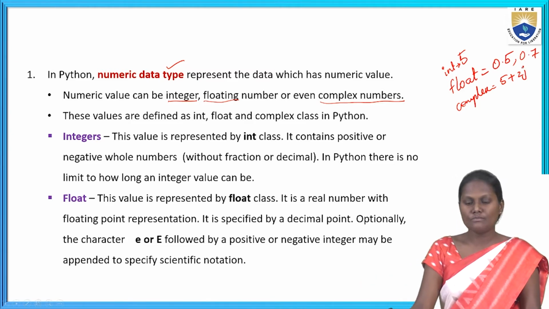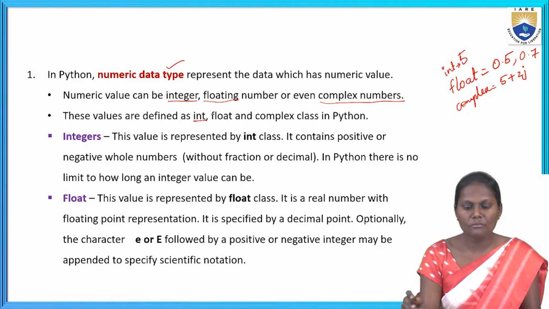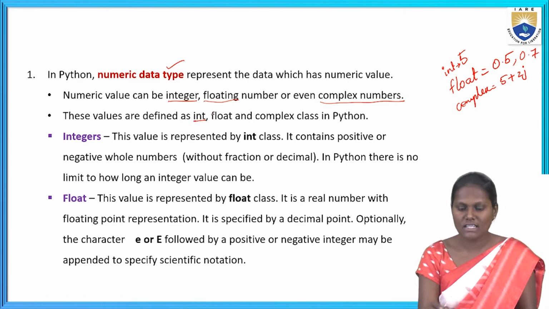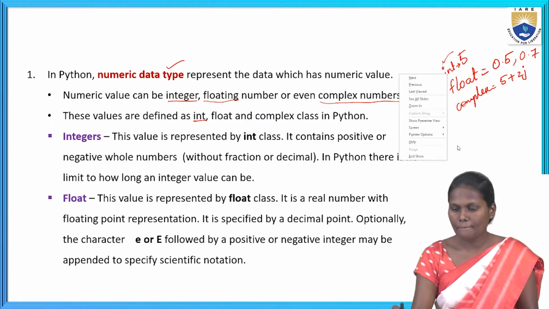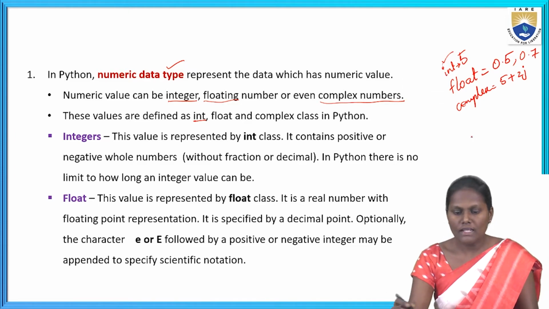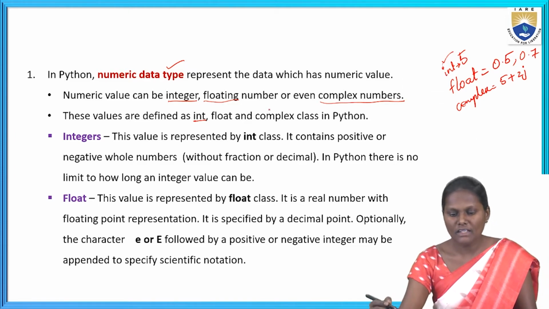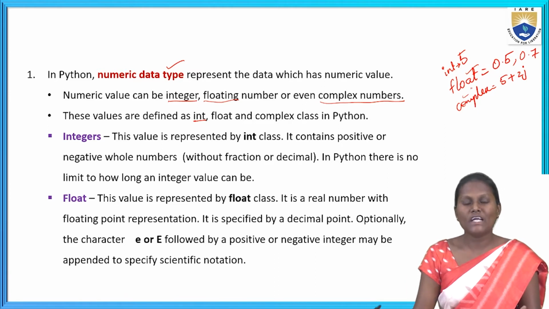These are the types of numerical values and they are defined as int, float, and complex. An integer value is defined as int, a floating number is defined as float, and the complex class in Python is defined as complex.